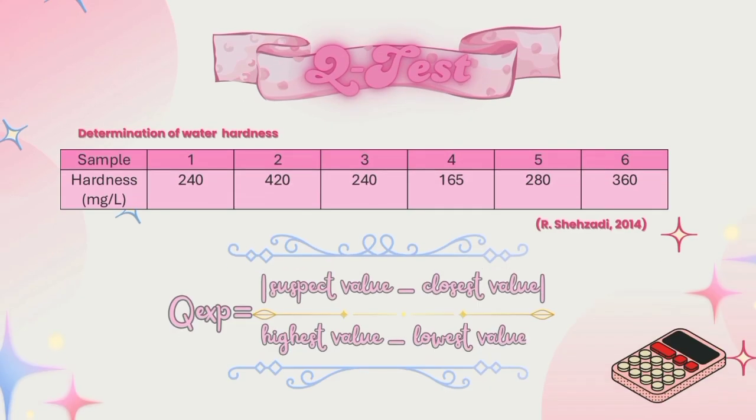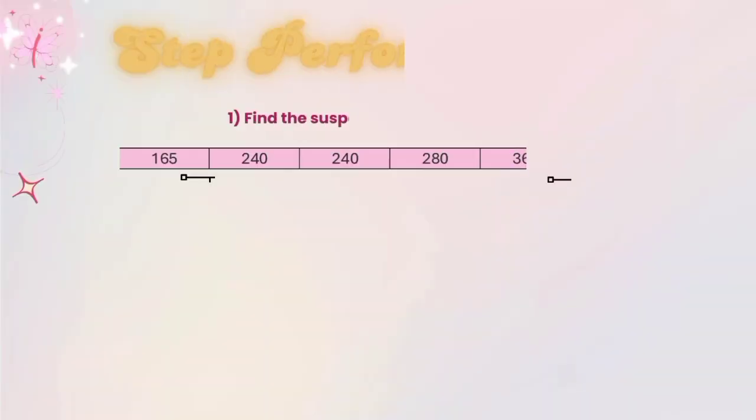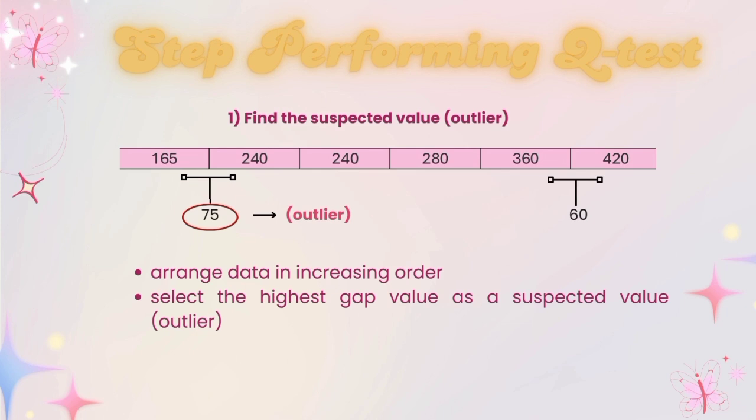Here are the samples for determination of hardness of water. So to perform the Q-test and T-test, here are several steps that we must apply. So this is the formula for the Q-test. Step one in performing the Q-test is we must find the suspected value. To find the suspected value, first we must arrange all the data samples in increasing order and we calculate the gap between the lowest data sample and its closest value, and the highest value and its closest value. If the gap is higher, it will represent the suspected value or outlier.